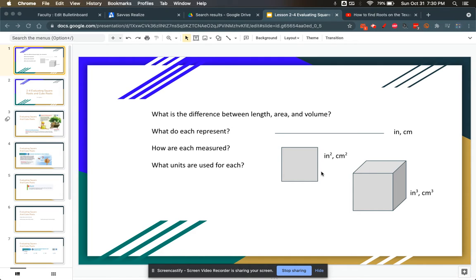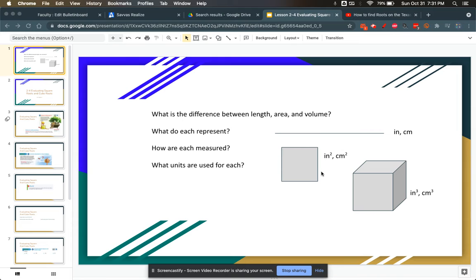Area is two-dimensional, like covering a flat surface, like tiles on the floor, wallpaper on a wall, or a rug. Area represented by the square is measured in square units, square inches, square centimeters. Remember, the shape doesn't need to be a square. The area of a circle, a rectangle, or a triangle is measured in square units. But it's easiest to represent with this square here.